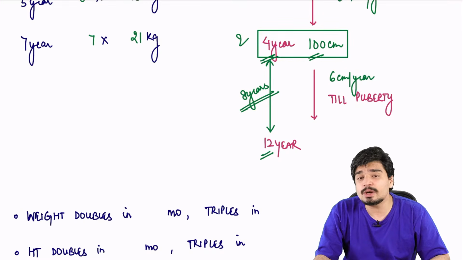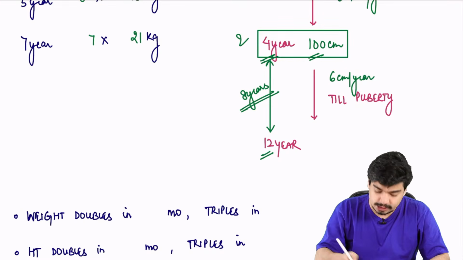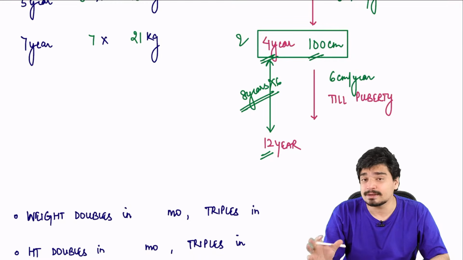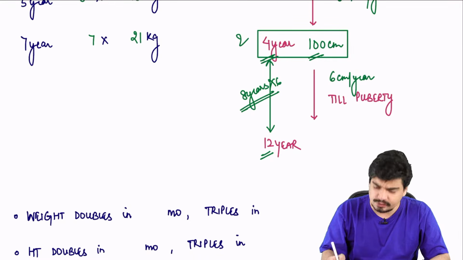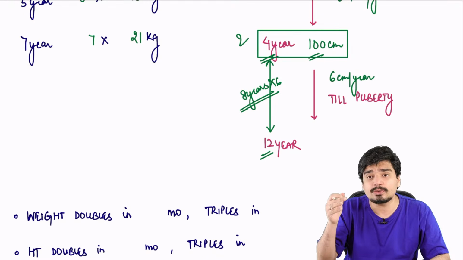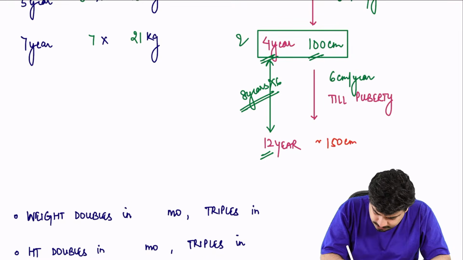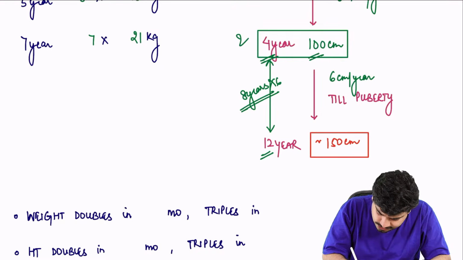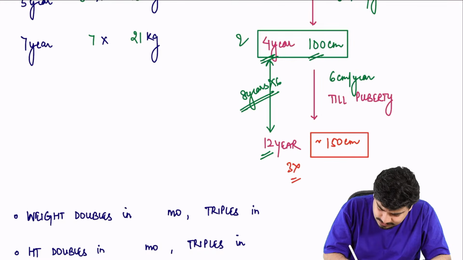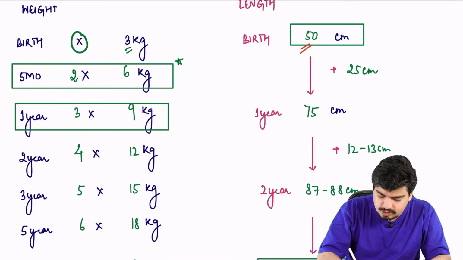So how much height would he have gained? He was gaining height at 6 centimeter per year. He would have gained 8 into 6, that is 48 centimeters. So at 12 years of age, child will be roughly 100 plus 48, that is 148. If I want to write a whole number, he'll be approximately 150 centimeter. And if you look closely, this 150 centimeter is 3 times the original birth length.